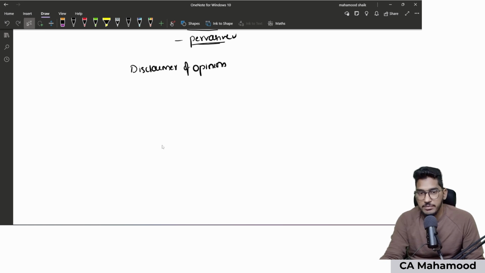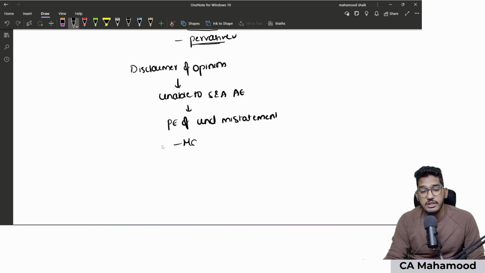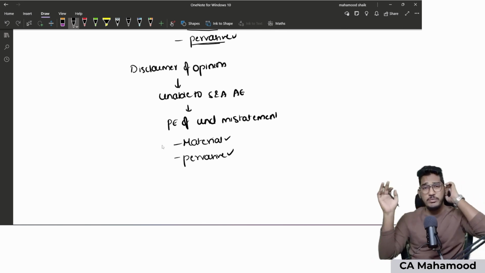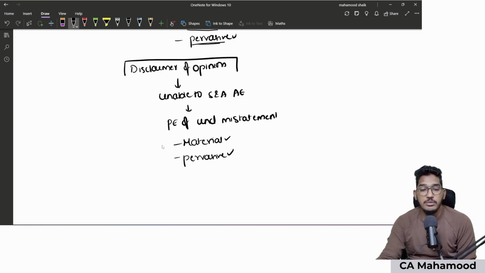Sir, when will disclaimer of opinion be given? So it is also given in one case, when the auditor is unable to obtain sufficient and appropriate audit evidence and the possible effect of the undetected misstatements. That means those items for which you are unable to obtain audit evidence, if they go wrong, the possible effect will be not just material, it is even going to be pervasive also. That means you are not able to obtain evidence regarding so many items, and if all those items go wrong, the effect will not be just material, the effect will be pervasive. So in that case, the auditor will give disclaimer of opinion.